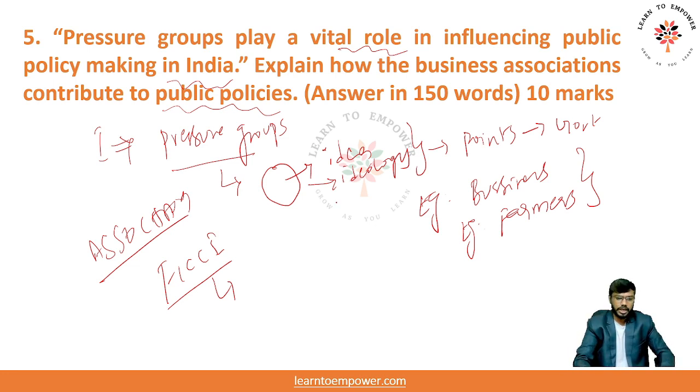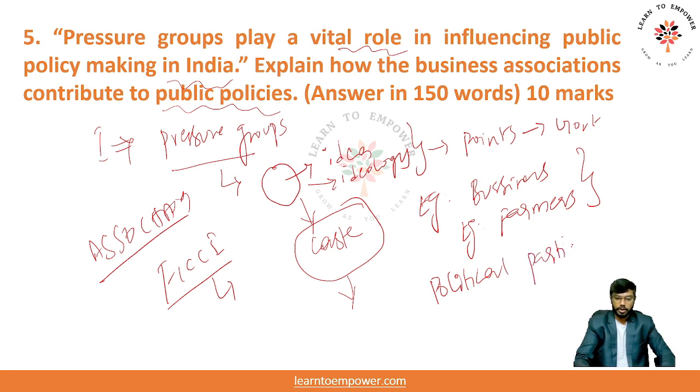It's not only restricted to the businesses, but also there are caste groups. You can see in the recent elections that have been happening in Uttar Pradesh and other states, the role of caste groups becomes very, very important. I'm not going into whether this is correct or not, but these are the pressure groups that are there in the society. For example, you take political parties, right? These are also pressure groups. Now this question is asking about pressure groups in policy making, certainly yes, you can write these as examples. Next, how these business associations contribute to the public policies.